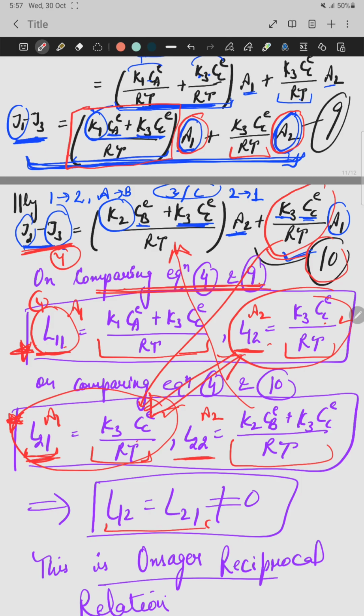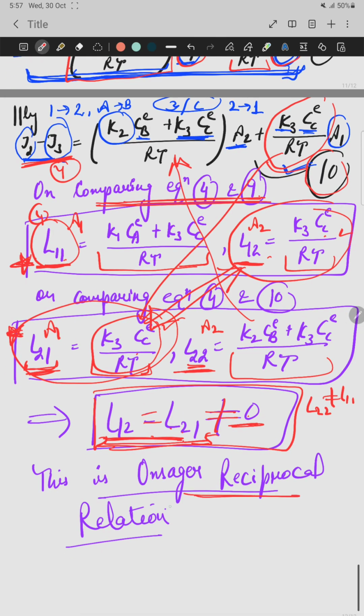So L12 equals L21, and they have some value, they are not zero, they are non-zero. L11 and L22 are different. But L12 and L21, the cross phenomenological coefficients, are equal to each other and they are non-zero. So this is the Onsager reciprocal relation. This is what we had to prove, the Onsager reciprocal relation.